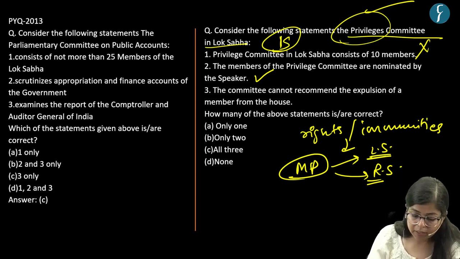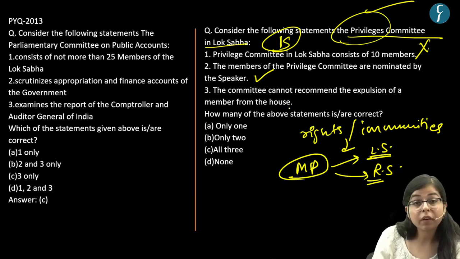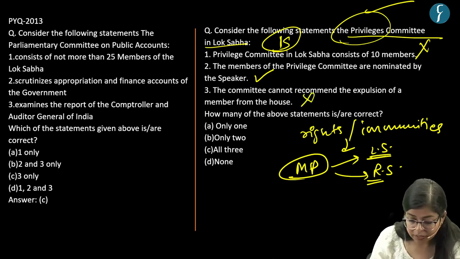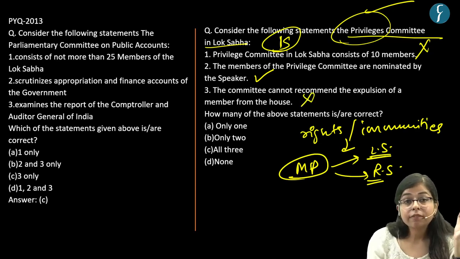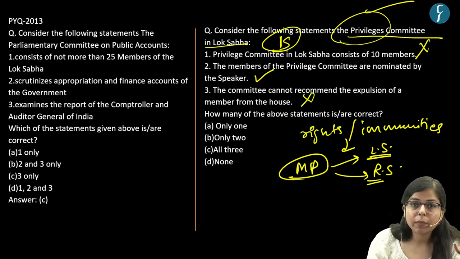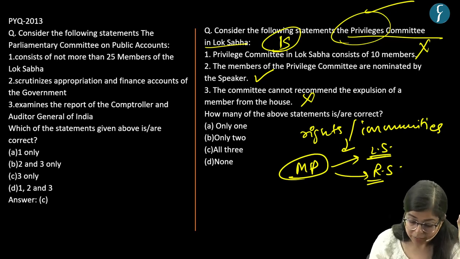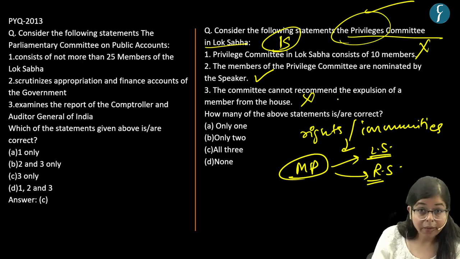The third statement says the committee cannot recommend the expulsion of a member from the house. Now, this is an incorrect statement, as if the breach of privilege is ascertained, then in that case, the committee can recommend the expulsion of any member from the house, right? So this is an incorrect statement. Now, as the question asked, how many of the above statements are correct? Our answer would be only one. I hope you understand.